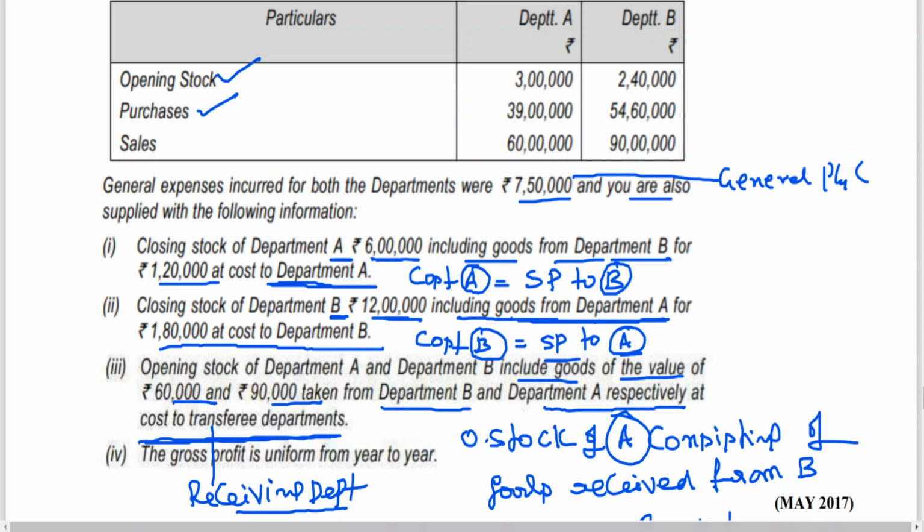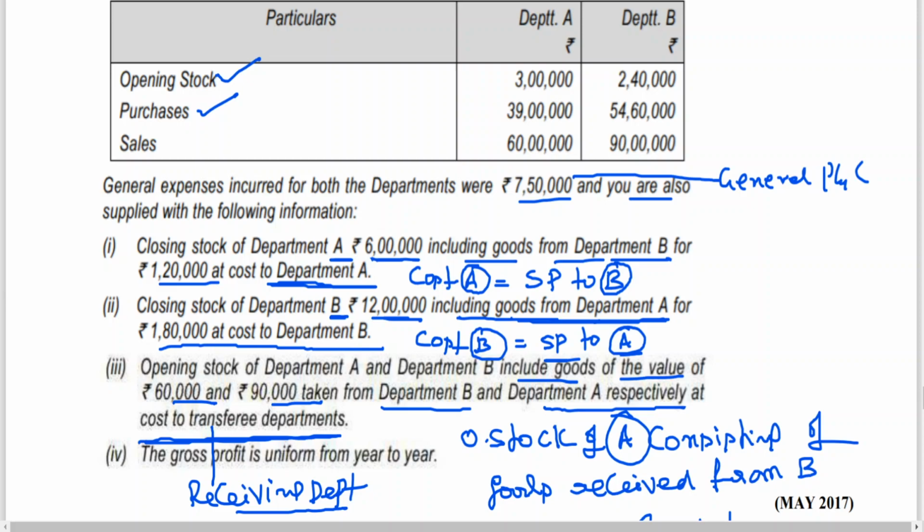Now the important point: to remove the loading effect, to remove the unrealized profit of B included in A's closing stock and also opening stock, you need the percentage of gross profit of B. Similarly, you also need the percentage of profit of A. So for that, first we should go for which account, my dear friends? I have to take you to the trading account.